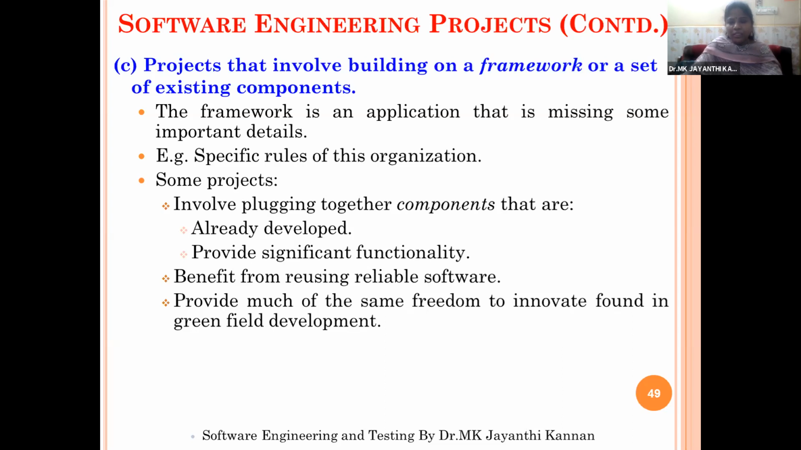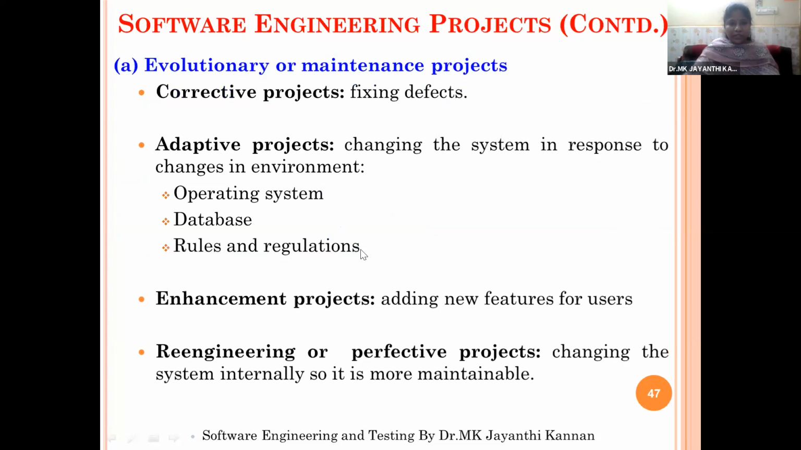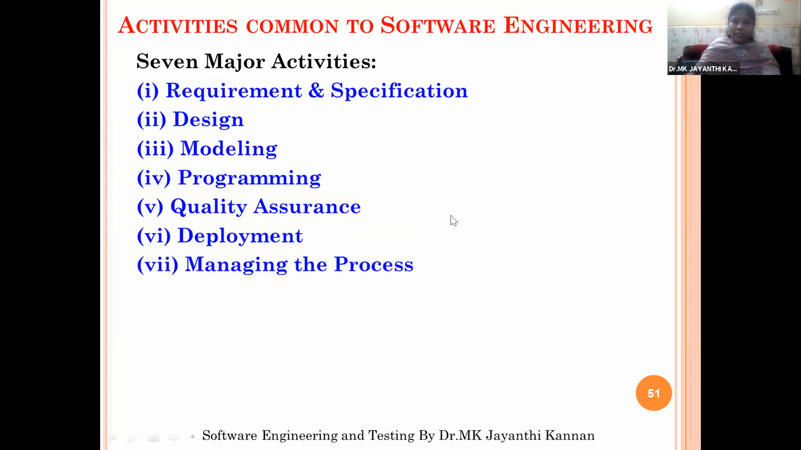Any doubt in the three types of software engineering projects? Evolutionary or maintenance projects, greenfield projects, and projects that involve building on a framework or set of existing components. Evolutionary means updating or modifying the existing project. Greenfield means creating a new fresh project. A framework or set of existing components means taking old components as well as creating our own new components or functions, and the combination of these creates the new project. So these are the major three types of software projects.